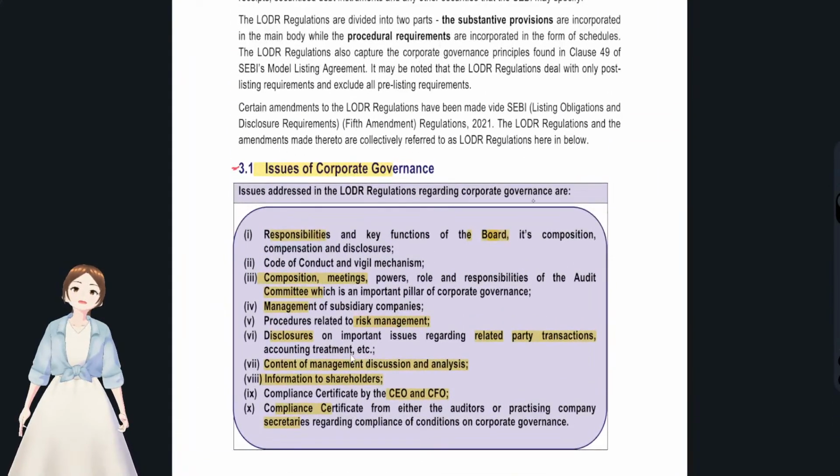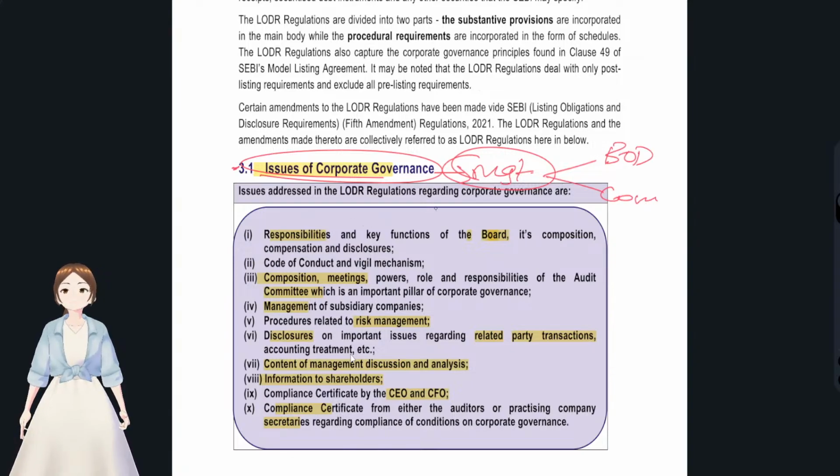LODR regulations. You see, the issues of corporate governance. What does corporate governance mostly deal with? Corporate governance, as we said, is a system that brings transparency to the management, and it also mostly regulates the management. What does the management actually do? Management forms the board of directors, or they form committees and all, right? You see, all those responsibilities are governed by corporate governance. Responsibilities of the board and their composition, appointment, remuneration, and meetings, and roles and responsibilities of various committees. See here, audit committee, risk management committee and all.